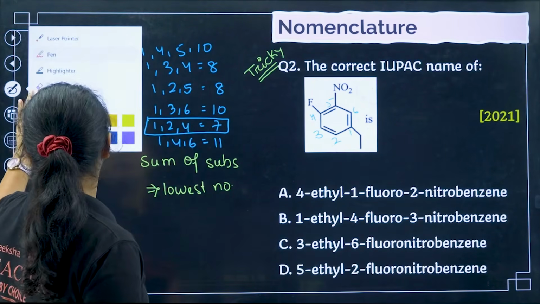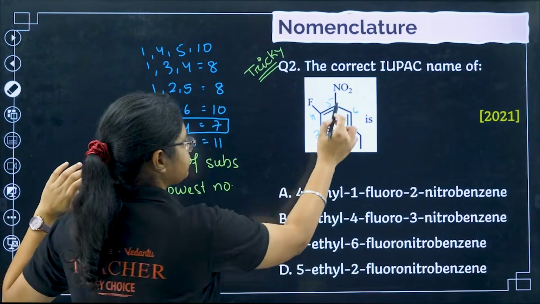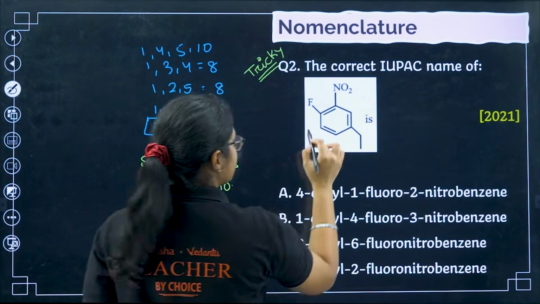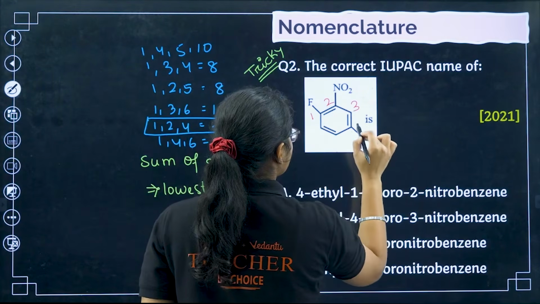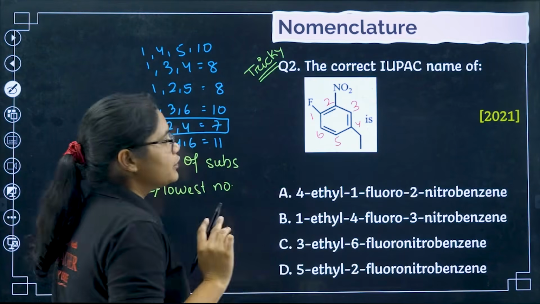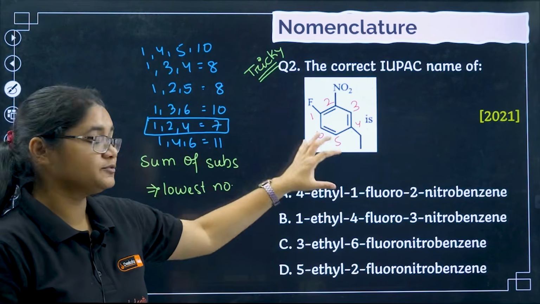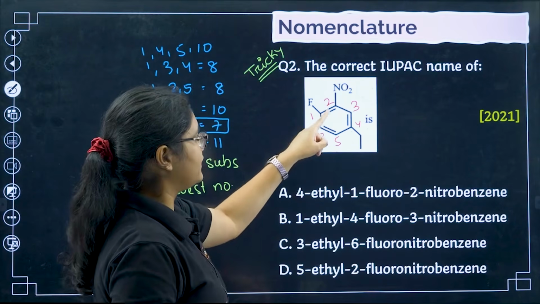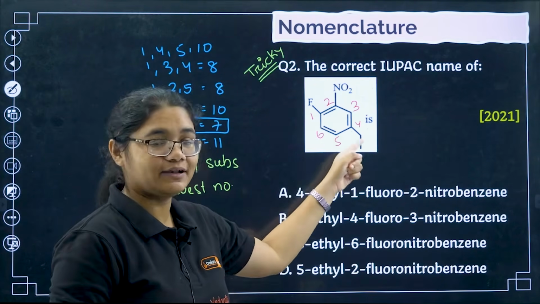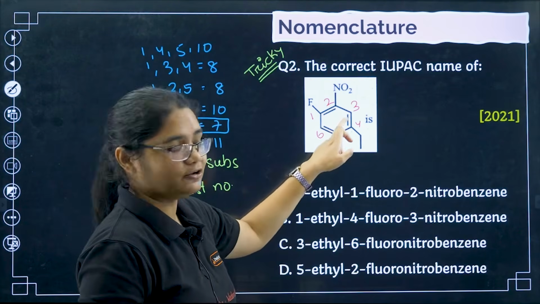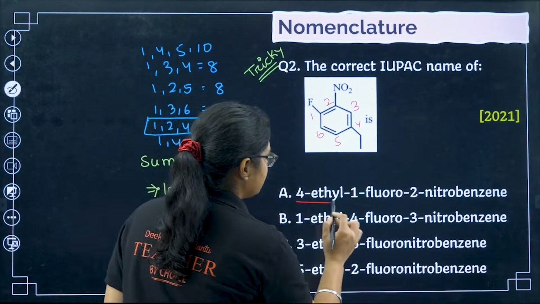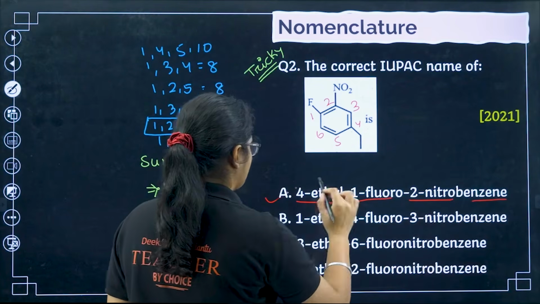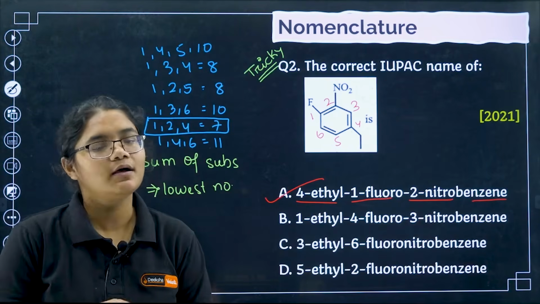starting from fluorine, right? So if I do that, I have to get the correct numbering here. I can say that the correct numbering is 1, 2, 3, 4, 5 and 6. Now you have to write down these substituents in alphabetical order. So I have fluoro, nitro and ethyl. Definitely ethyl will come first, then fluoro and then nitro. So I have 4-ethyl, then 1-fluoro, 2-nitro, benzene. So my correct answer will be option number A here.